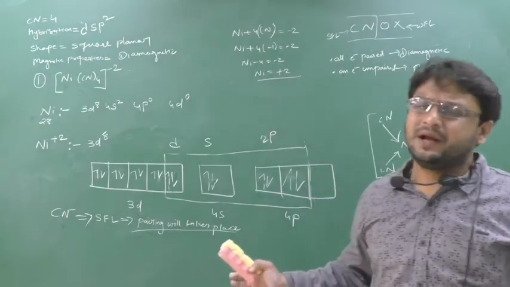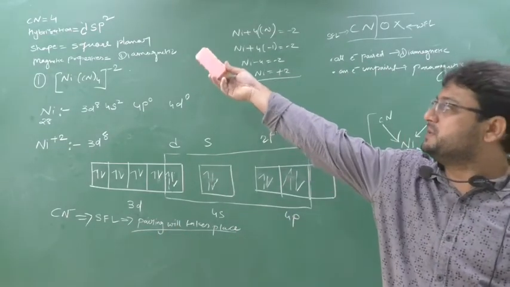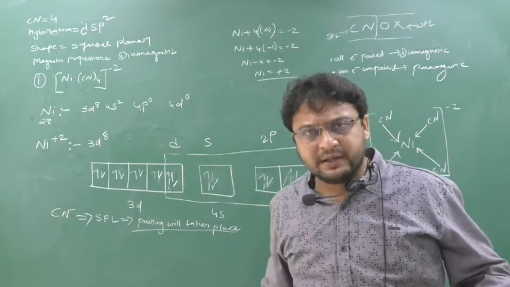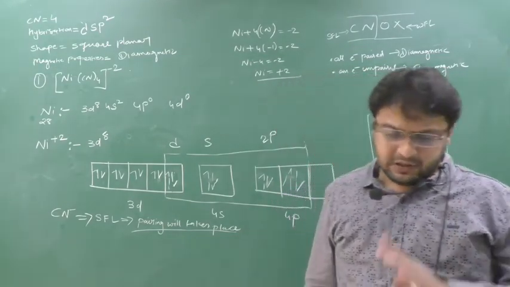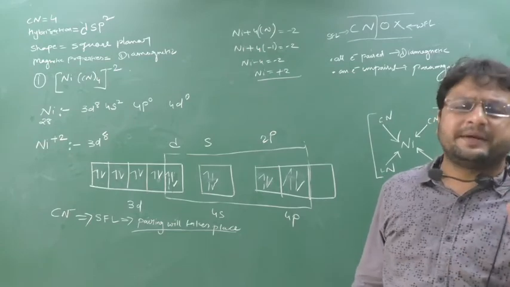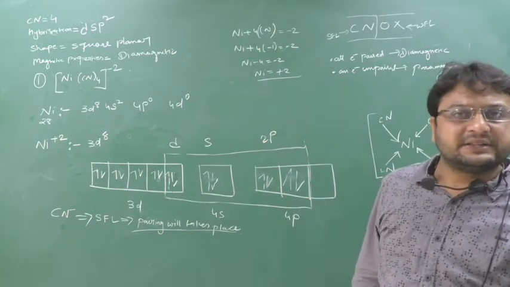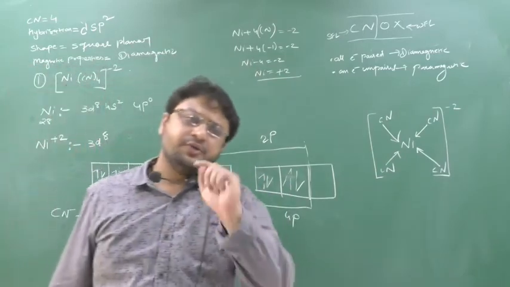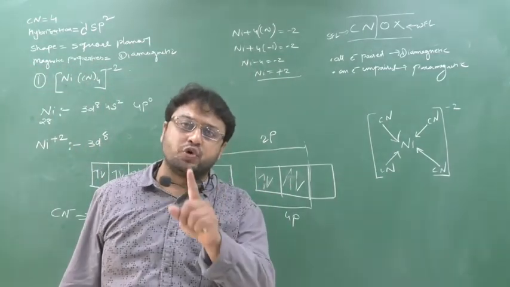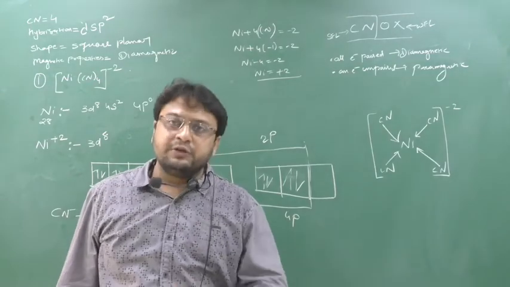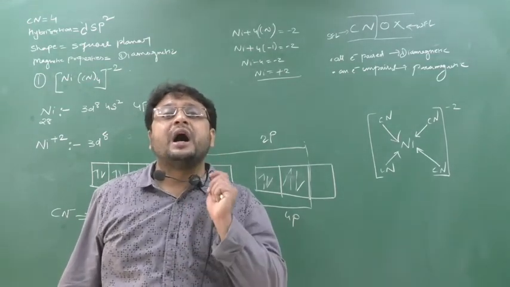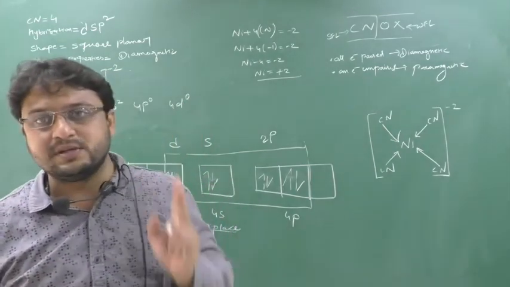Simple questions are there. Directly they will ask the 4 mark question. How easy, see. Just be with me, focus on what I am doing, and whatever I am doing, close the video and write it 2 to 3 times. Practice it, practice it, practice it. Clear? I assure you, if you do this way, you will score 99 in chemistry. Chemistry is the easiest subject if you do it on a daily basis. Chemistry is the hardest subject if you don't do it on a daily basis.